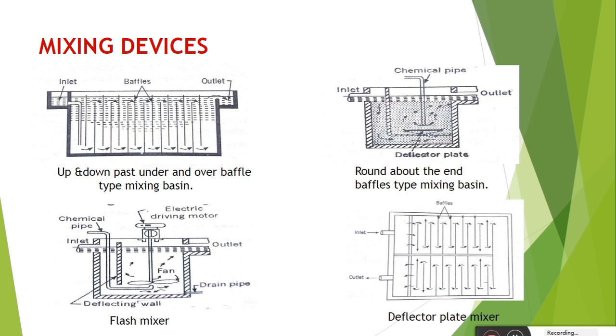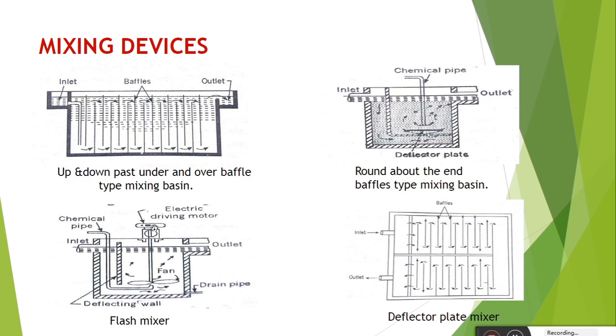It is used in modern and large water treatment plants. This flash mixer consists of a rectangular or cylindrical tank, and the paddle or impeller is fixed to the shaft. This is the shaft, which is driven by this electric motor unit at a high rotating speed.